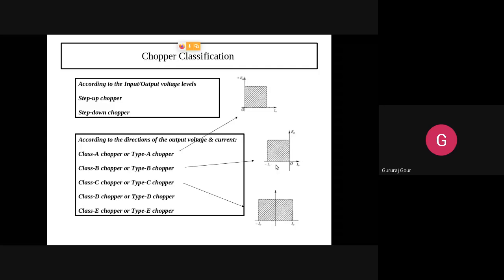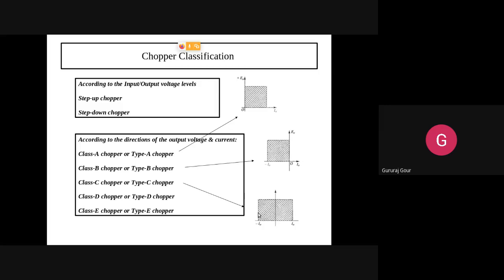Are you understanding here? Anybody can respond? Yes. Okay. Negative I naught indicates the direction of current is reversed compared to type A. But output voltage still remains the same, positive. Because of this, the type B chopper output lies in the second quadrant.